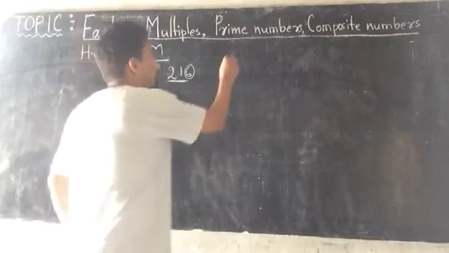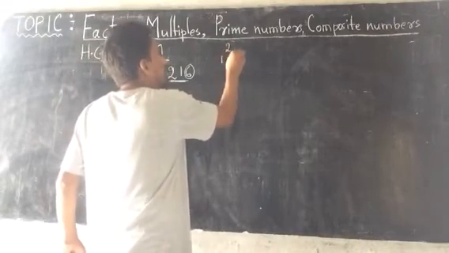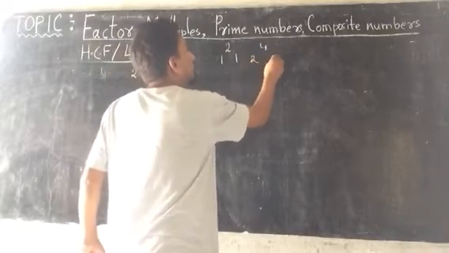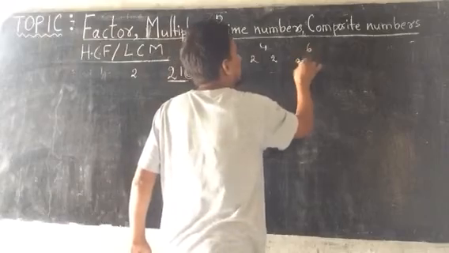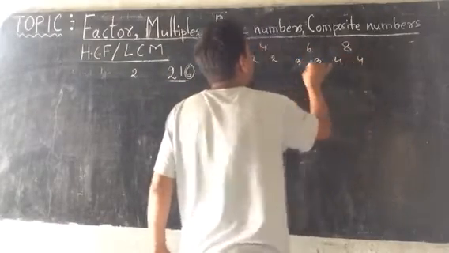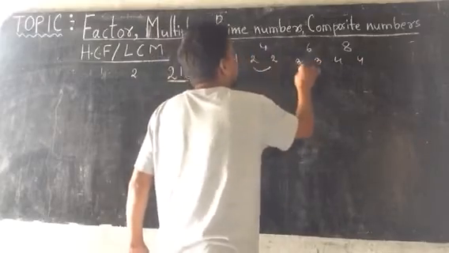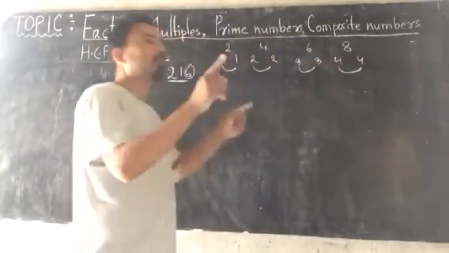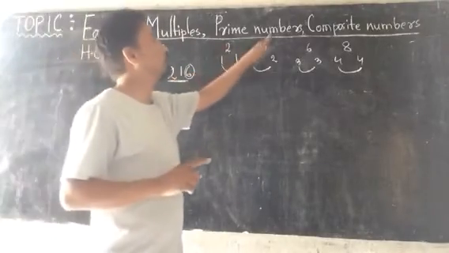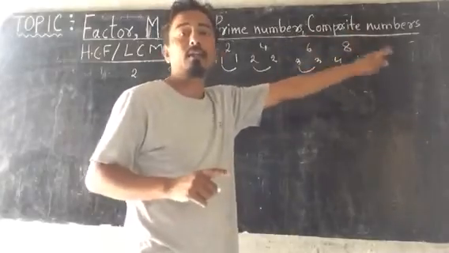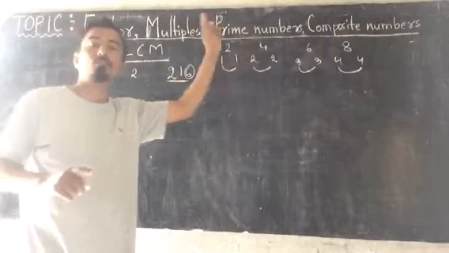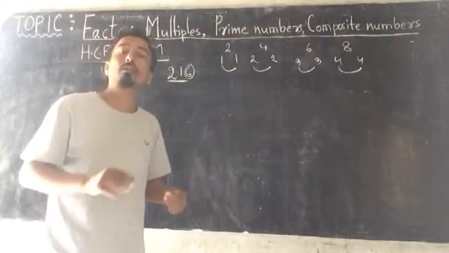Like 2 is an even number because 1 and 1. 4 is an even number, 2 and 2 we can do. 6 is an even number, 3 and 3 we can do. 8 is an even number, 4 and 4 we can write. So the numbers which can be divided into equal parts are called even numbers. Like 2, 4, 6, 8, 10, 12, 14, 16, 18, 20, 22. These all are called even numbers.